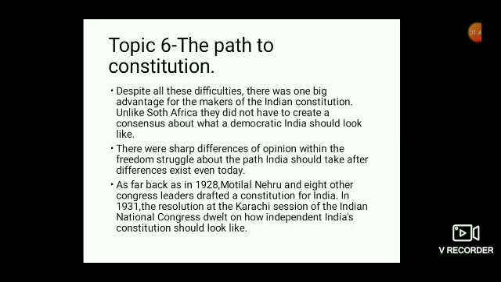There were sharp differences of opinion within the freedom struggle about the path India should take. After all, differences exist even today. As far back as in 1928, Motilal Nehru and 8 other Congress leaders drafted a constitution for India. In 1931, the resolution at the Karachi session of the Indian National Congress dwelt on how independent India's constitution should look like.